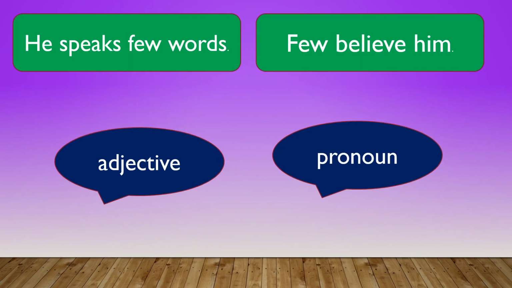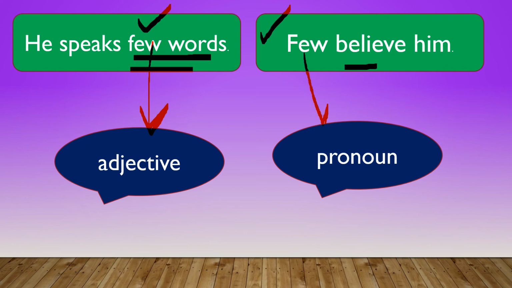In this example also, he speaks few words, few believe him. In the first sentence, the indefinite pronoun is few. It is used along with the noun words. So the indefinite pronoun few is describing the noun words. So here few is an adjective. Why? Because it is describing the noun words. In the second sentence, few is not describing any word. It is not used along with any other noun. So few is only treated as the pronoun.